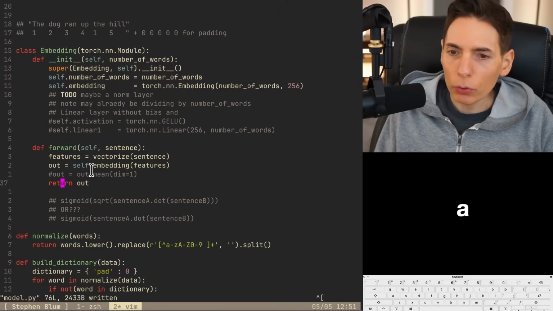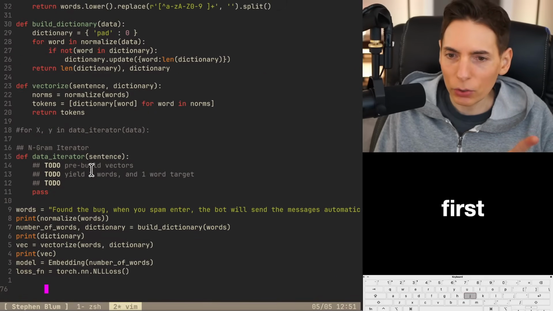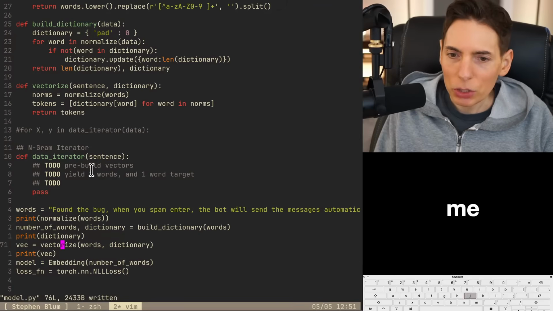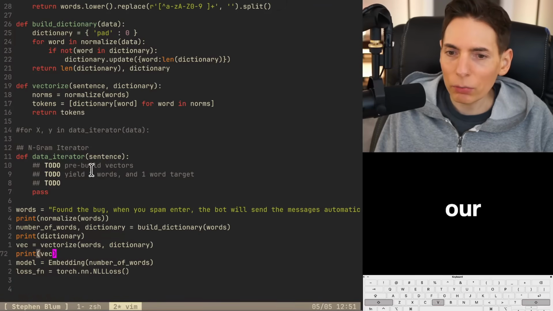Let's do a full forward pass to see. So we needed to vectorize first. So I think we did that. Let me check where we're at. So we did our vectorize.